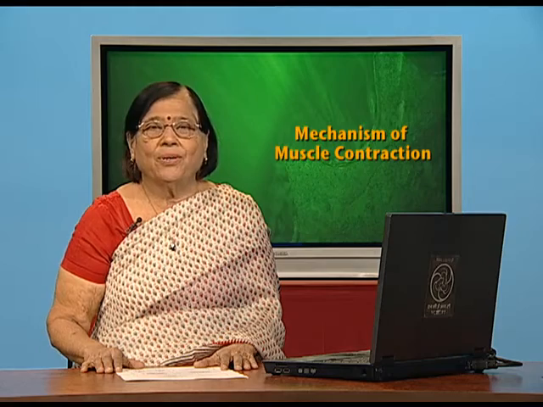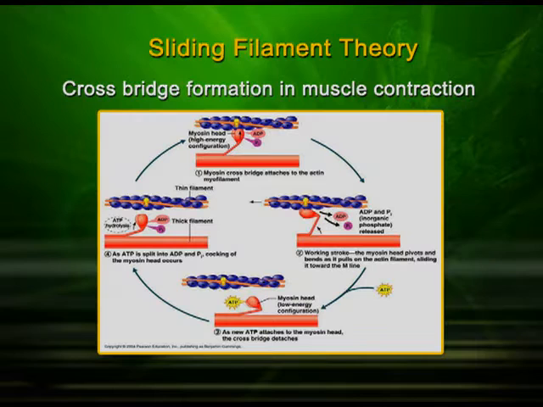We move on to the next slide. So far what we have discussed in the mechanism of muscle contraction can also be called cross bridge formation in muscle contraction. Why do we call it cross bridge formation? Because a bridge is formed between actin and myosin when they attach or join each other. This is part of the mechanism of contraction of muscle and also the muscle contraction theory, which we are going to deal with again in the next slide.